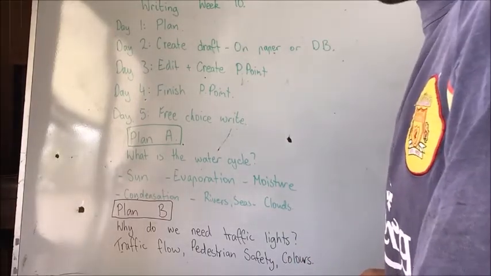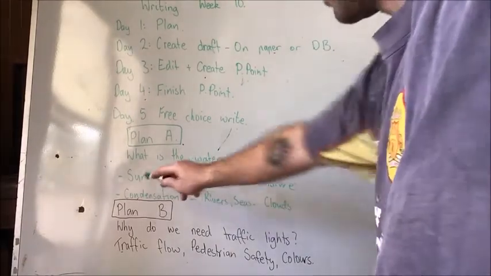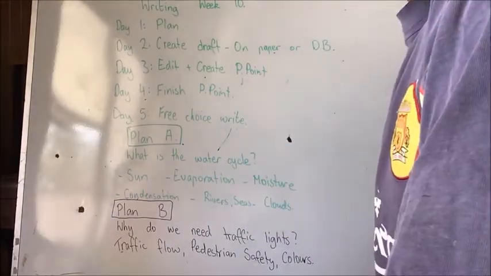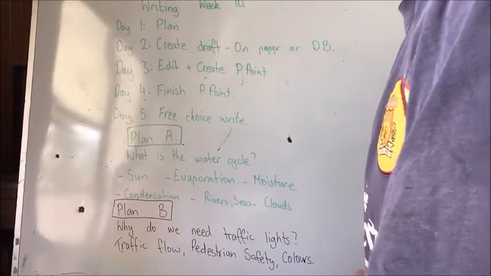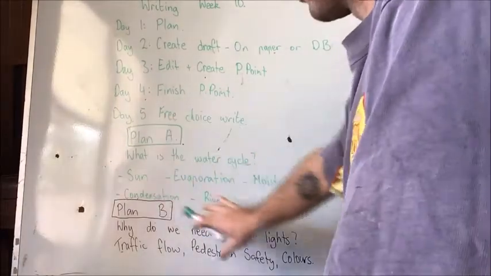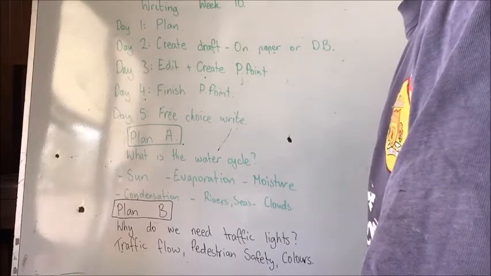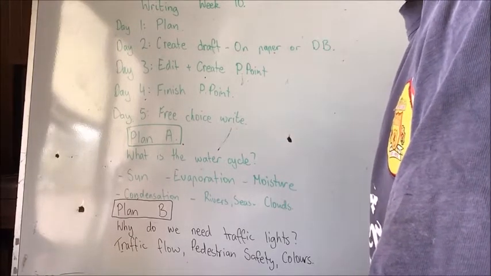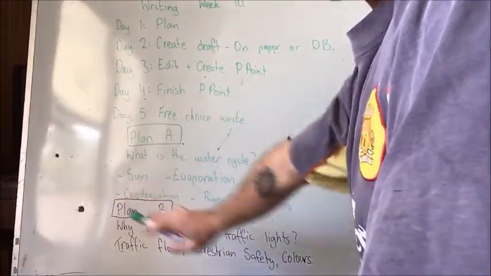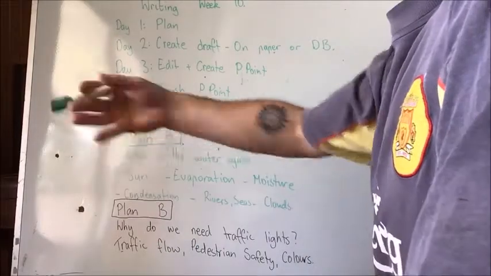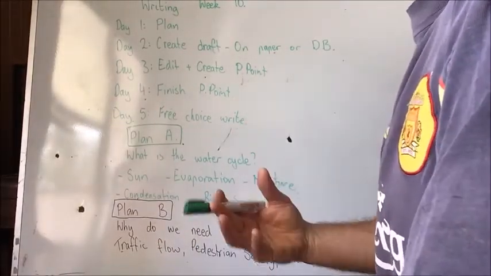So I know I will probably have around about 4 or 5 different steps, okay? Because each one of these is a step in the water cycle. So I know that's what I have to research and make sure I get 100% right. Now that is all I want you to do on day 1, is what are the processes in place that you need to identify and explain, all right? Because if you haven't got that 100% right on day 1, there's no point in you doing it on day 2, okay? So the 2 topics that I choose, obviously I'm going to know a little bit about.